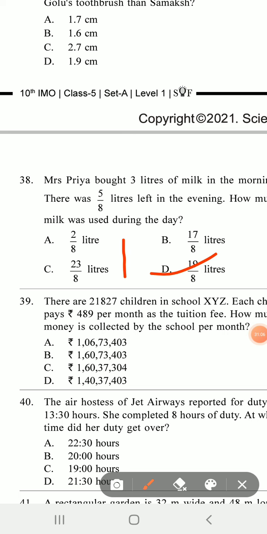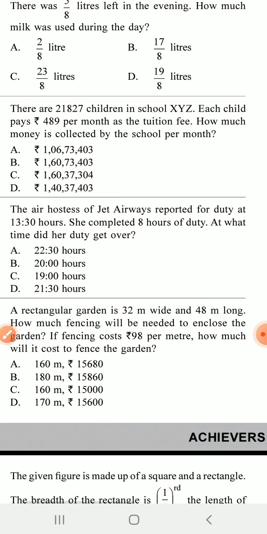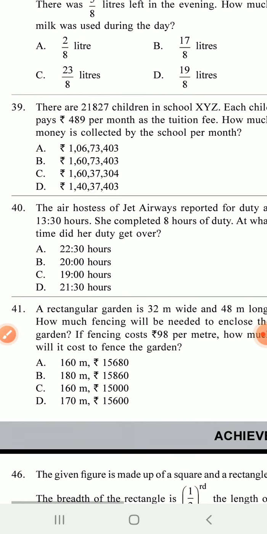39. There are 1,827 children in the school. Each child pays rupees 489 per month as a tuition fee. How much money is collected by the school per month? So you multiply it and then you get the answer. Which one is the answer? 39, A. A is the answer. Very easy math, multiplication. So do it and you can get the answer.